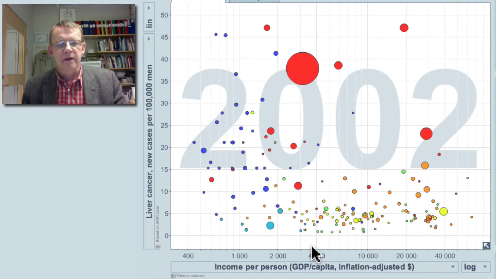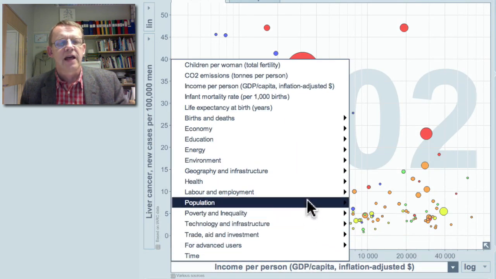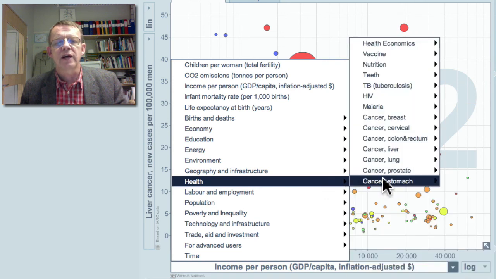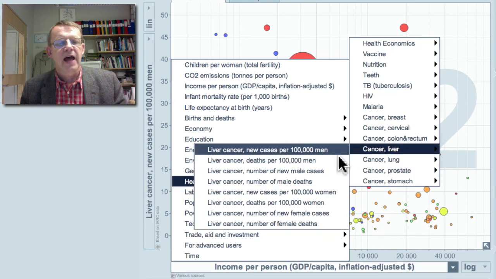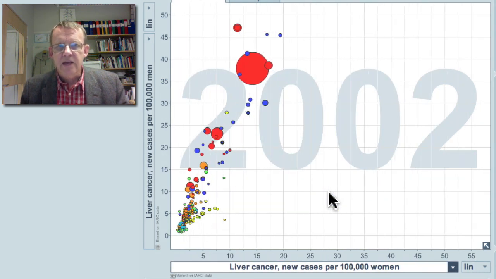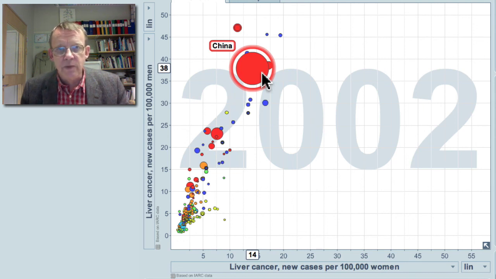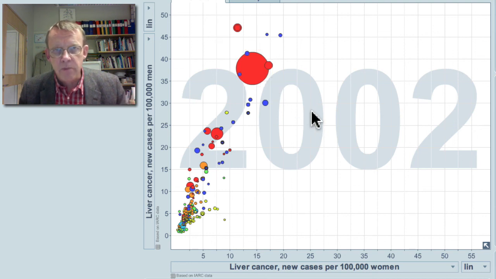And how much is it in women? We can click here on the income axis, the horizontal axis, and then instead of income we can show cancer, liver, and number of new cases per 100,000 women. And you will see that, like in China, you have 14 new cases in women per 100,000 and 38 in men. It's more common in men. And the probable cause of that is that consumption of alcohol is a contributing cause of this cancer.